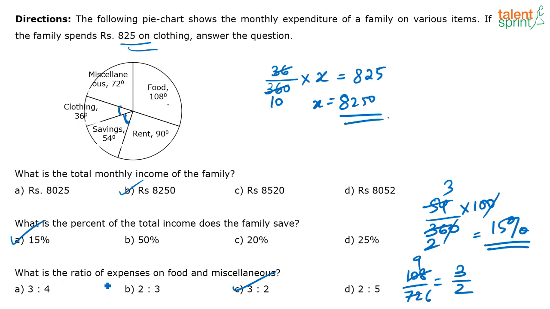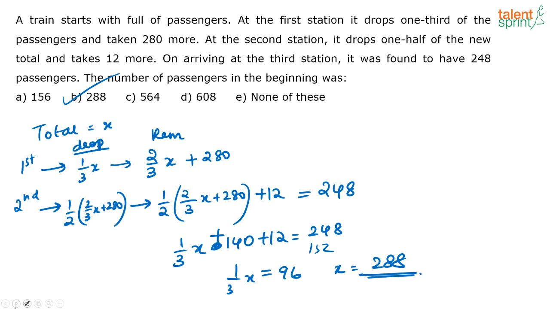See, Gaurav, in this question, what have they asked? They have asked you for the ratio of expenses and miscellaneous. Expenses is 72 degree, miscellaneous is 180. Oh, sorry, what is miscellaneous? Food is 108 degree. Miscellaneous is 72 degree. So the ratio between that is 108 is to 72. That's all. Okay. Next question.